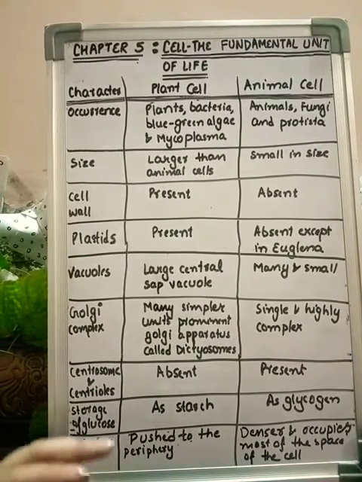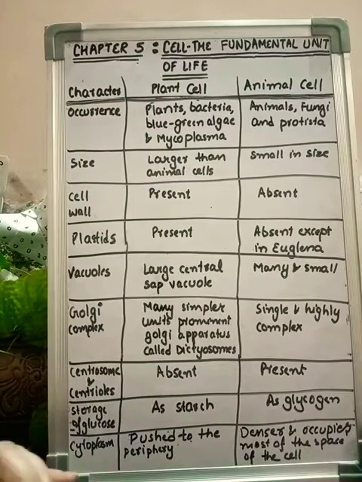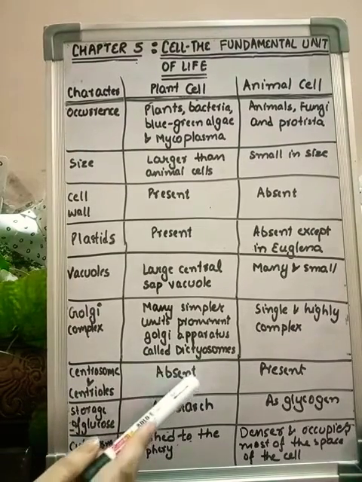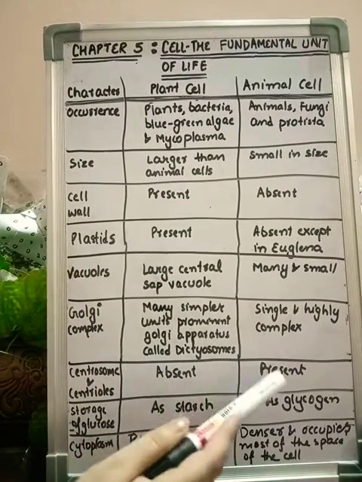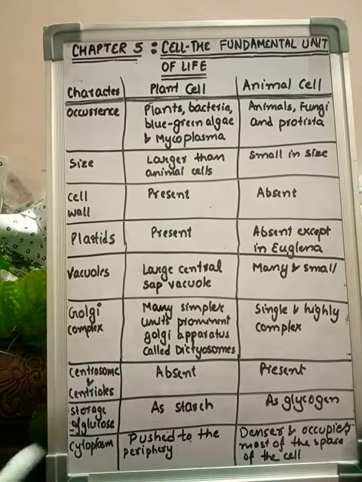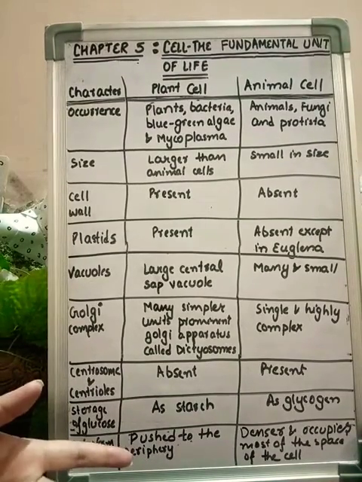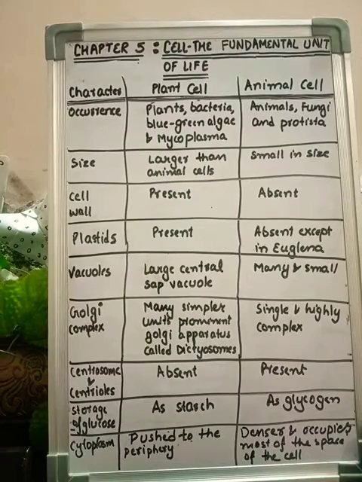Centrosome and centrioles. Centrosome and centrioles are the parts that are responsible for cell division actually, but in plant cells these are not required, so these are absent in the plant cells, but in animal cells these centrosomes and centrioles are present. This also you will understand in detail in the topic cell organelles.